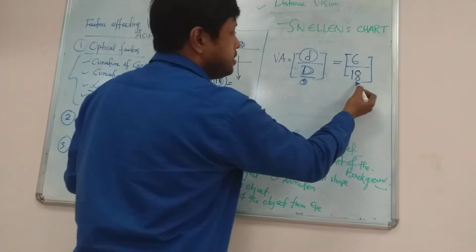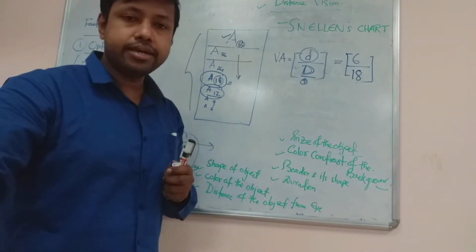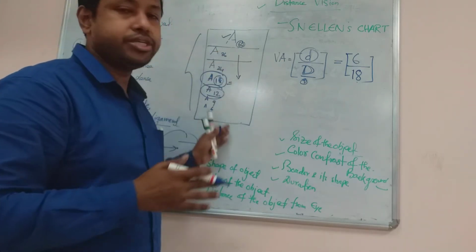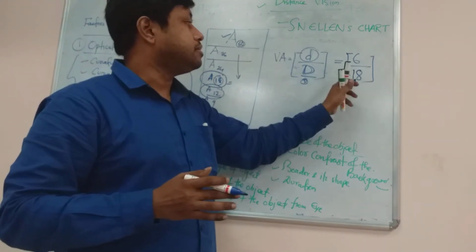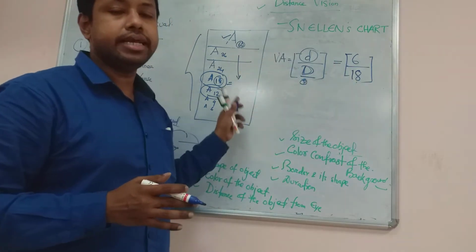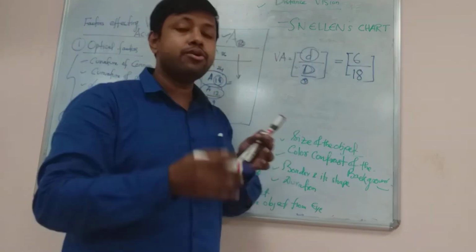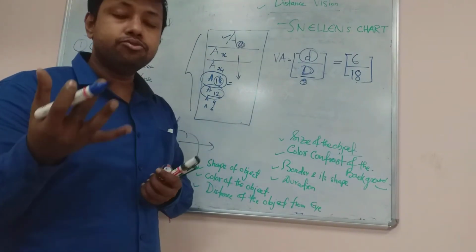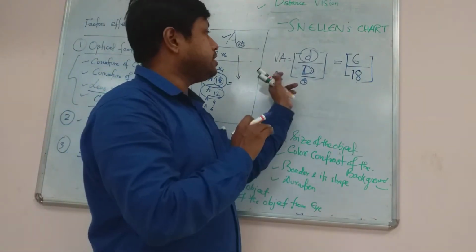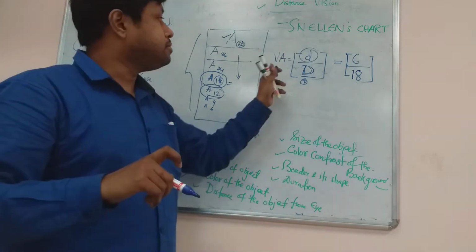So what do 18 and 6 mean? 6 is the distance of the eye from the object, and D is the minimum distance from which a normal healthy subject can read the letter or the object. Actually it is a comparative study, where you compare your visual acuity with a normal healthy subject, and it is given in the form of a ratio, and this ratio is expressed as visual acuity.